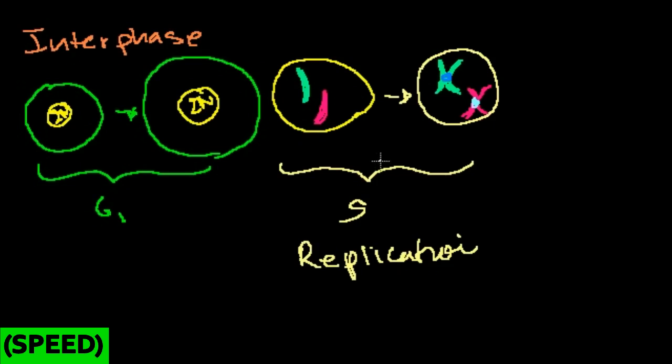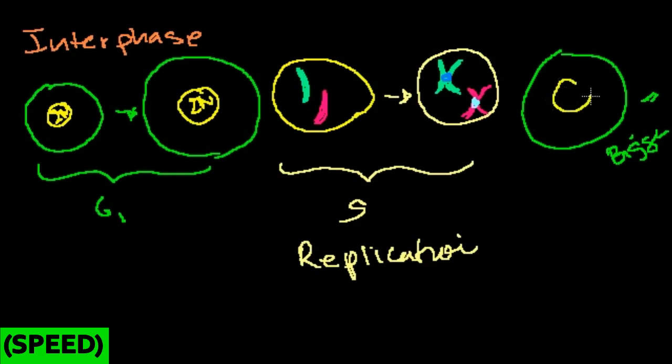This occurs in the S phase, and then the cell will just continue to grow more. I'll focus on the cell again. The cell was already big, and it gets bigger. And that's during the G2 phase. So it's just growing more.